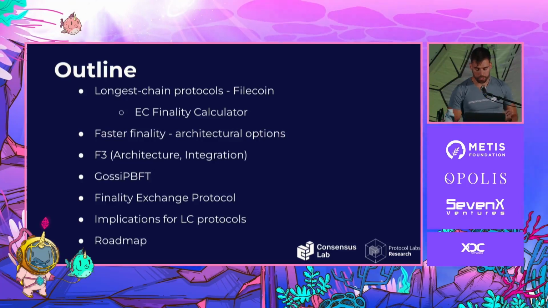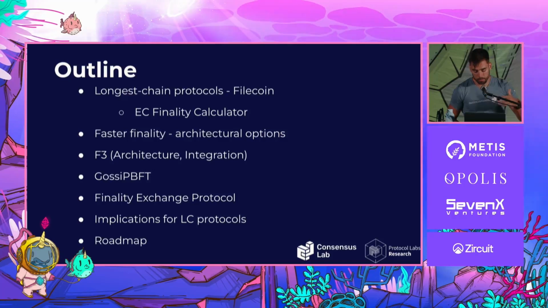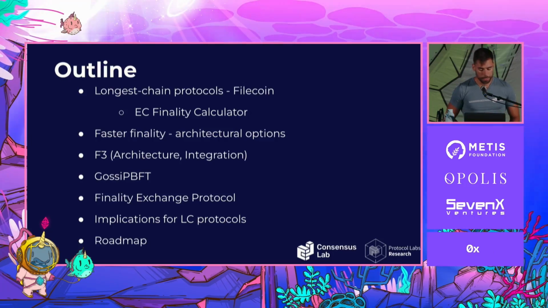Then we reach the lower bound of architectures that only have a longest chain protocol. So then we look at architectural options to provide even faster finality. And we came up with an architecture that we call F3. And I'm going to be detailing the architecture and how we integrate it in Filecoin with the longest chain protocol.